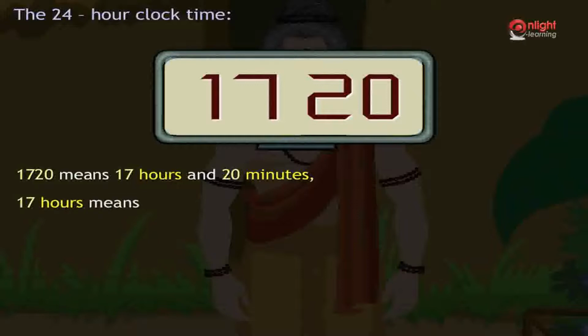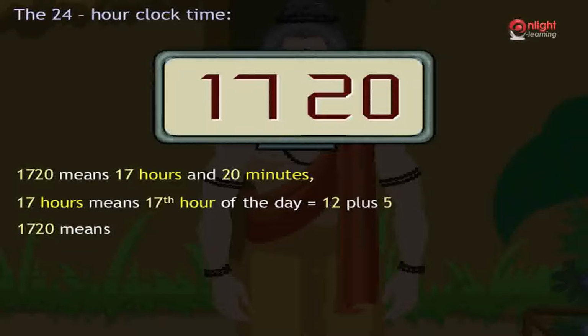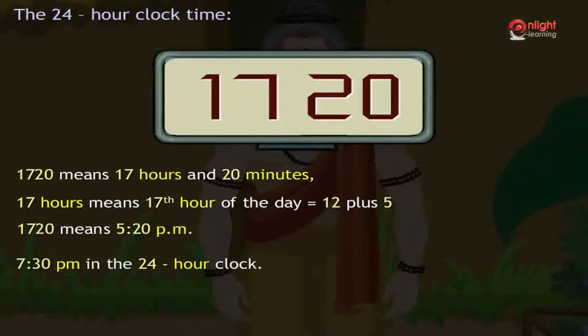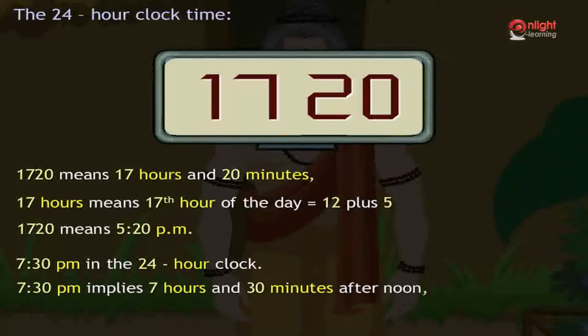That is, 17 hours means 17th hour of the day. Hence, it is equal to 12 plus 5. And thus, 1720 means 5:20 p.m. Similarly, 12-hour timings can be depicted in the 24-hour clock. For example, we need to depict 7:30 p.m. in the 24-hour clock. 7:30 p.m. implies 7 hours and 30 minutes after noon. Hence, time in 24-hour clock is 1930.